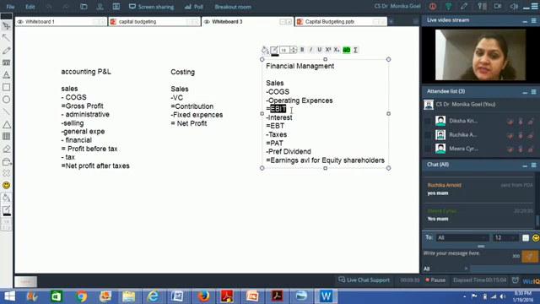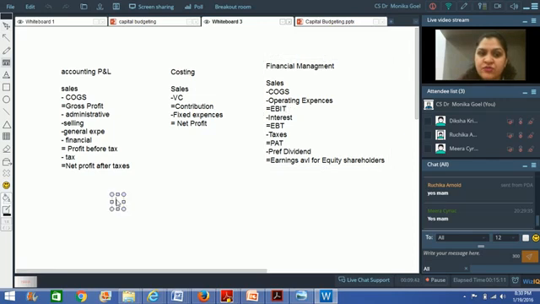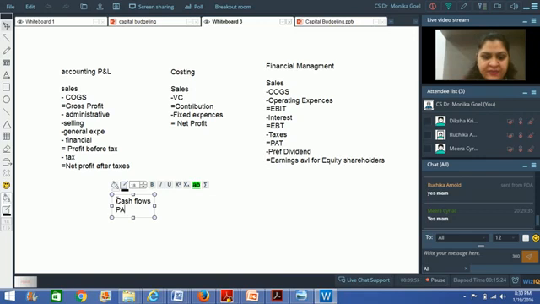In order to find out cash flows, in this earnings before interest and taxes, I will have to add the non-cash expenses. So how do I find out the cash flows? What I should do, not only in earnings before interest and taxes, rather in the profit after taxes, is add back the non-cash expenses.